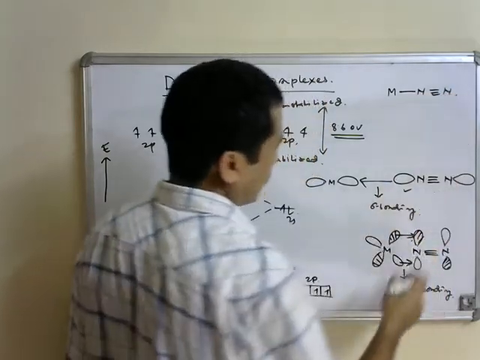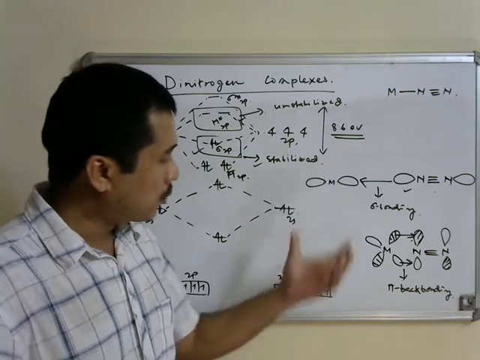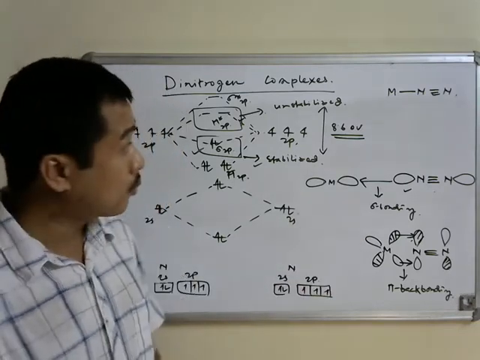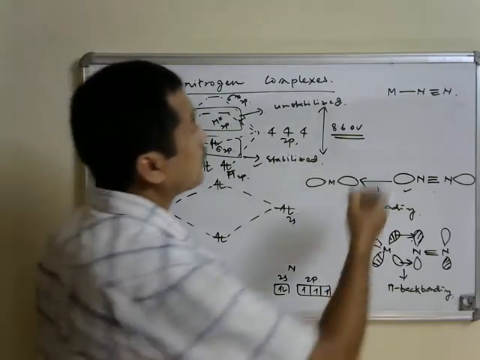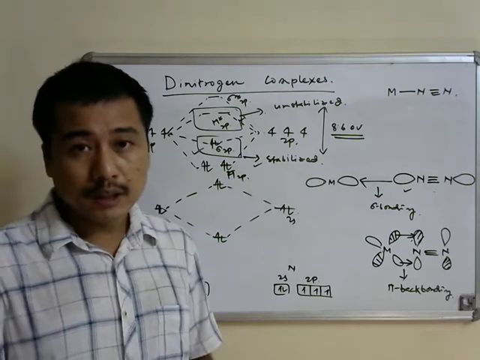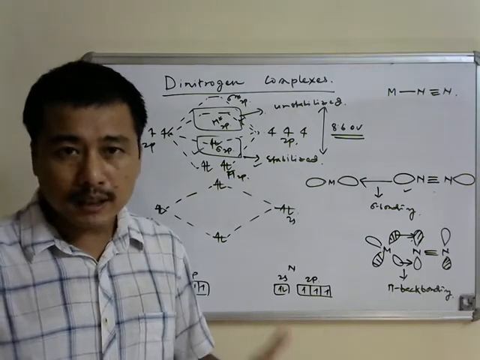Due to this, again there is a synergistic relation between the sigma bonding and pi back bonding interaction, as we have seen in case of metal carbonyl complexes.